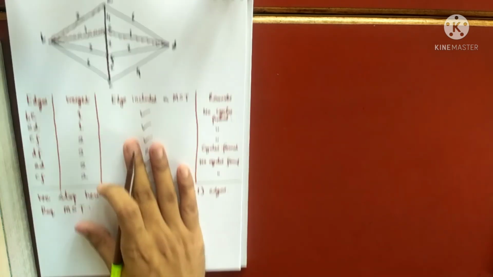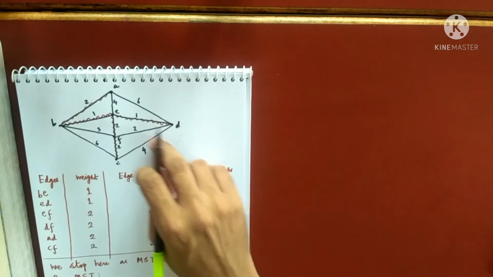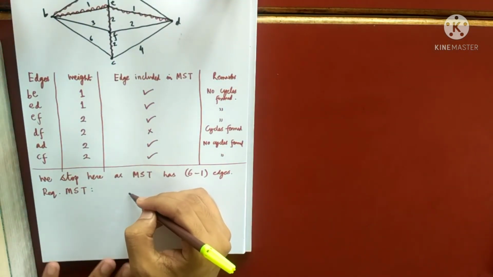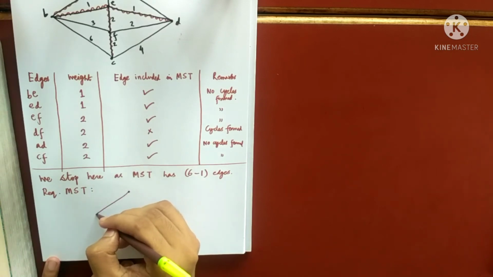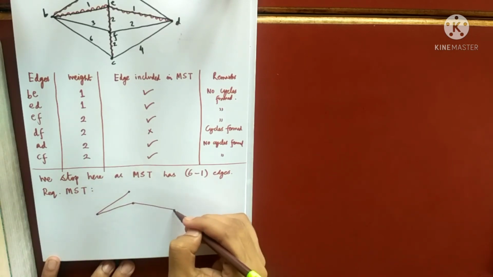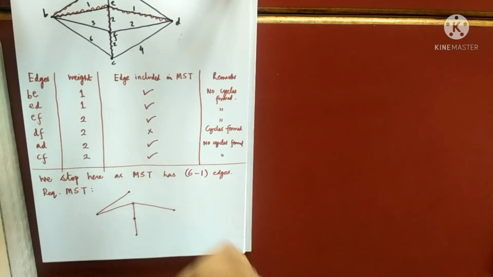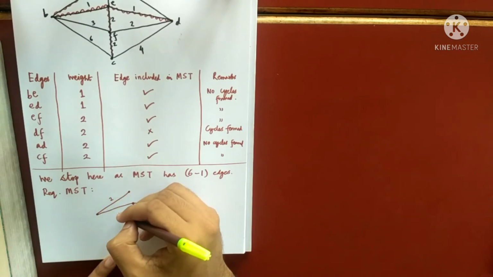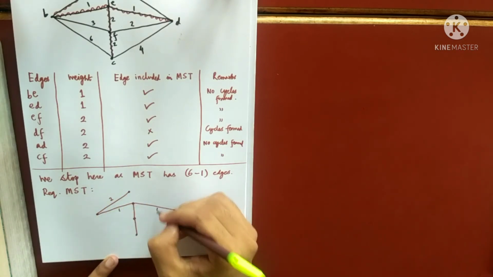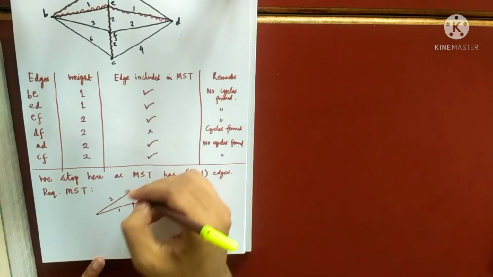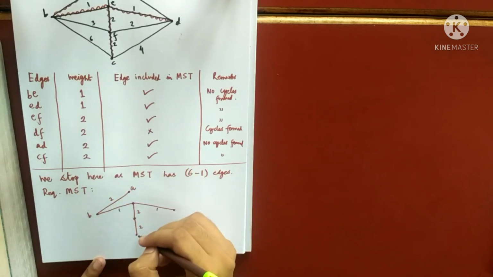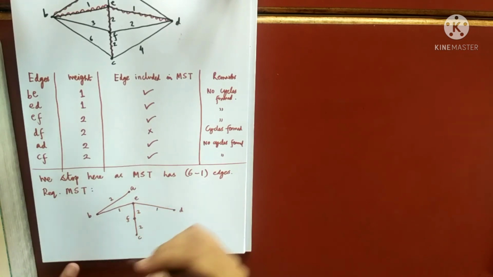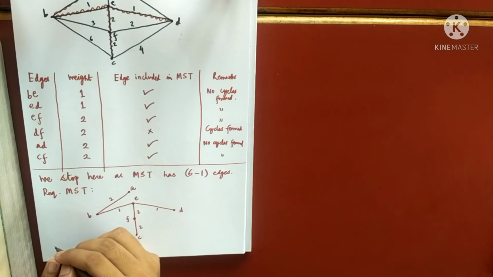So what is my MST? I'll just draw this brown lines, okay? Let me draw my MST then. So my MST looks something like this. So this is my MST. This is a tree, definitely. If you're not getting a tree, you have done some mistake. 1, 2, 3. So this is my MST. I can name them A, B. This is C, this is D, this is E, this is F. So this is my MST, and what is the weight of the MST?